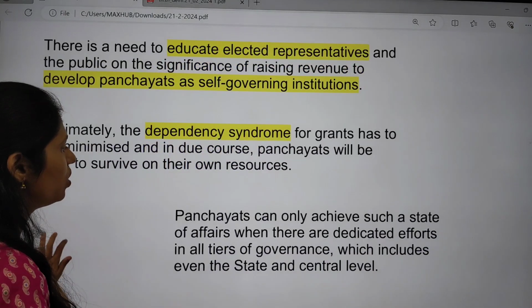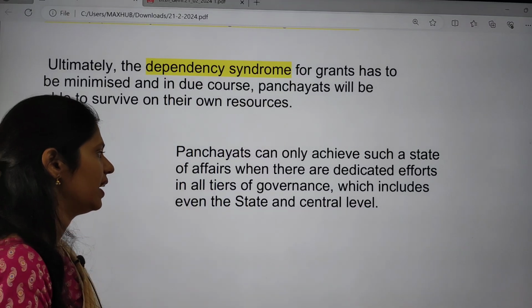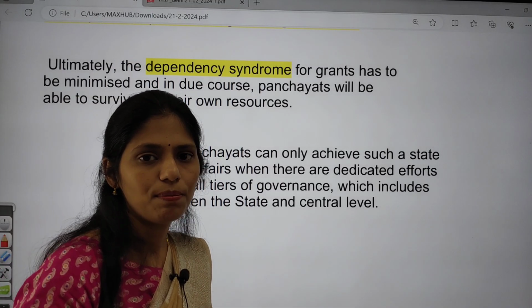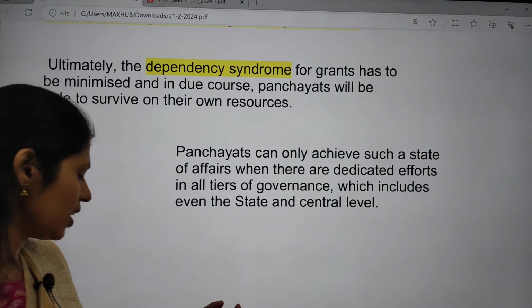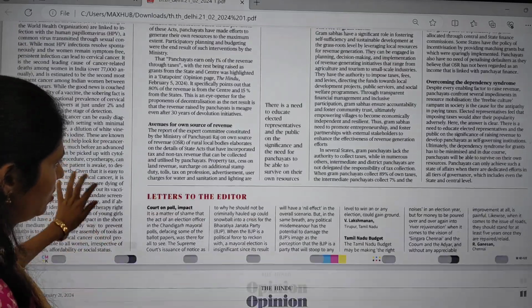And panchayats can achieve such a state of affairs only when there are dedicated efforts seen at all tiers. We need to have the devolution of powers. It is a very, very important thing. That is what is mainly said in this article. Clear? Now let's go back to our news page.